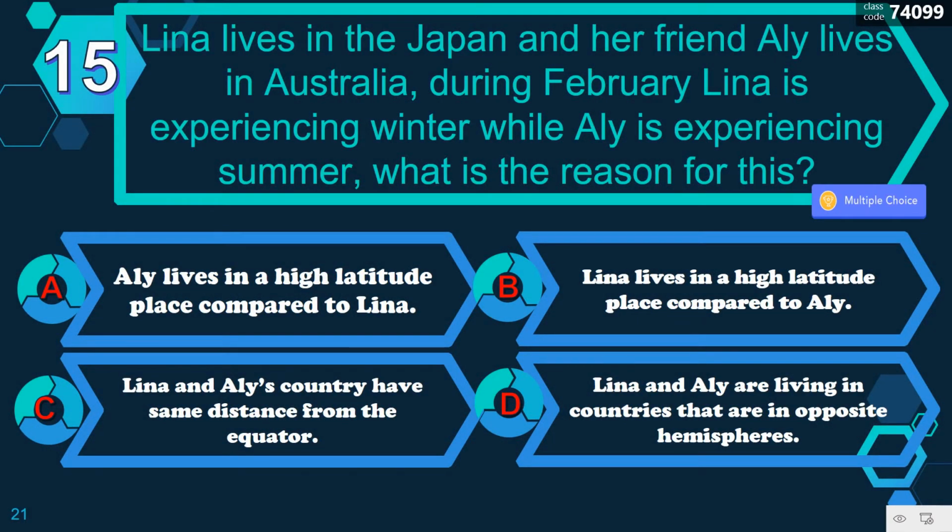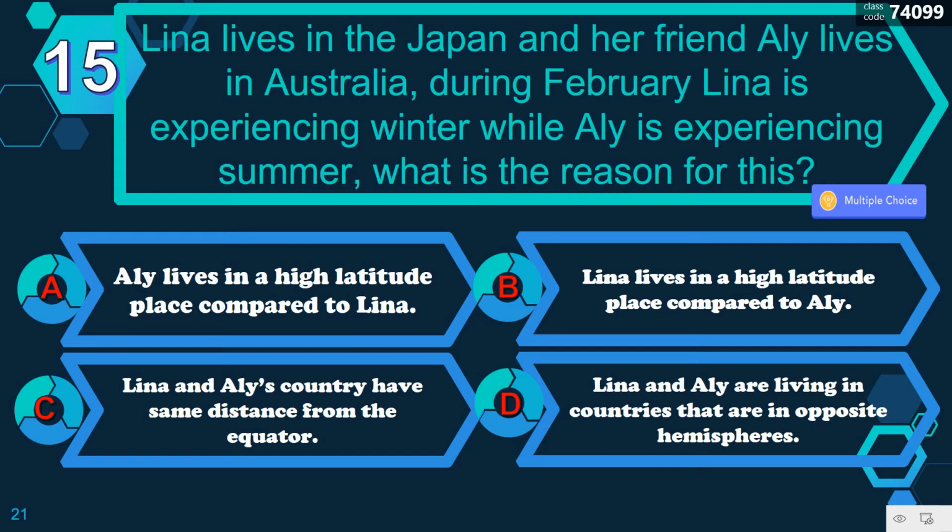Lena lives in Japan and her friend Ali lives in Australia. During February, Lena is experiencing winter while Ali is experiencing summer. What is the reason for this? A. Ali lives in a high altitude place compared to Lena. B. Lena lives in a high latitude place compared to Ali. C. Lena and Ali's country have the same distance from the equator. Or D. Lena and Ali are living in countries that are in opposite hemispheres.